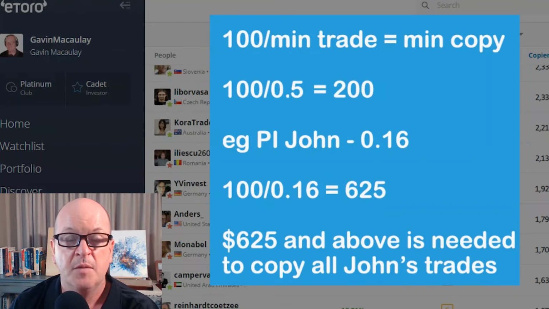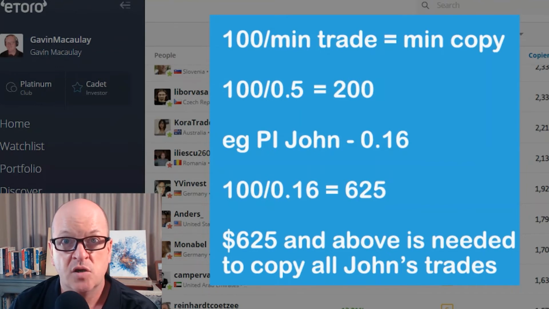For example, imagine we find a PI, John, whose smallest trade size is 0.16% of his portfolio. We can work out his minimum copy amount. 100 divided by 0.16 equals 625. Easy. $625 and above is needed to copy all of John's trades.